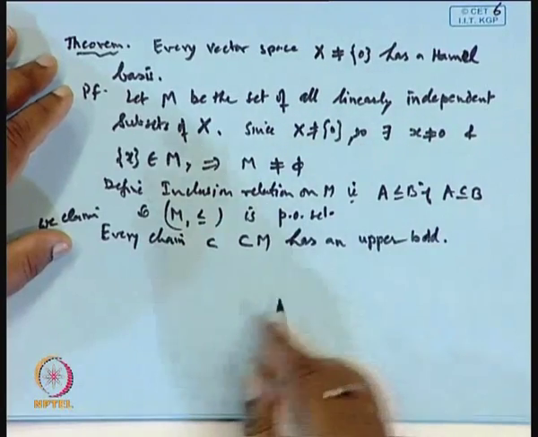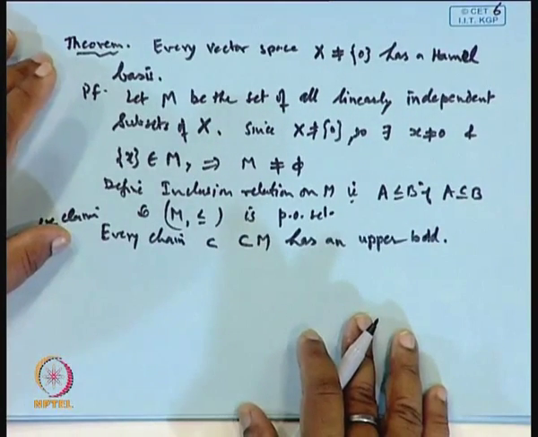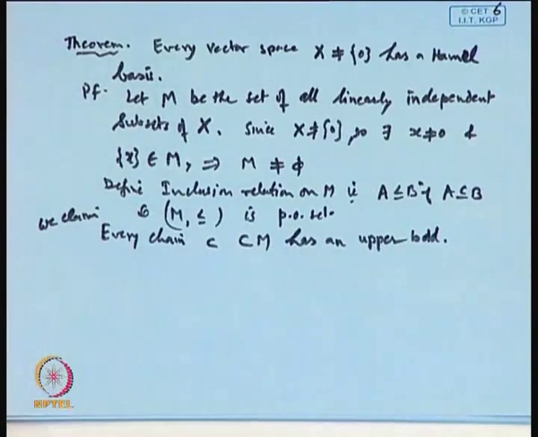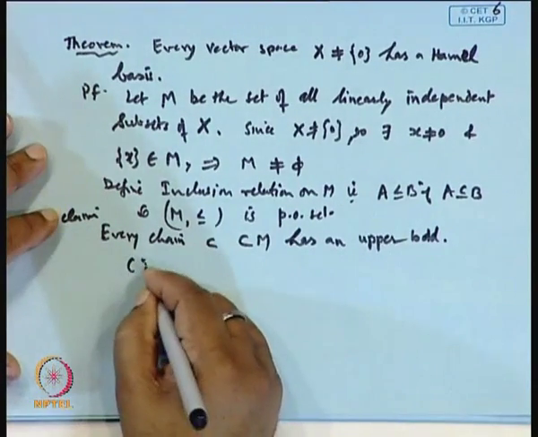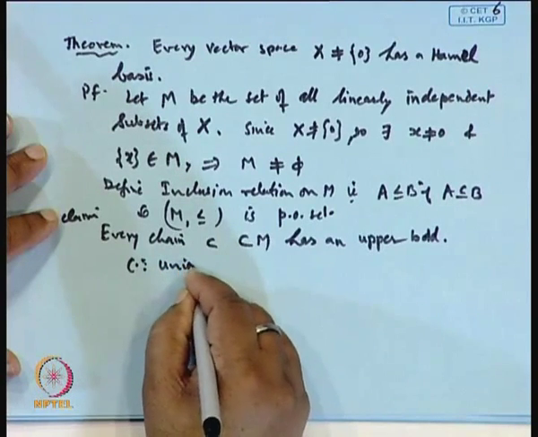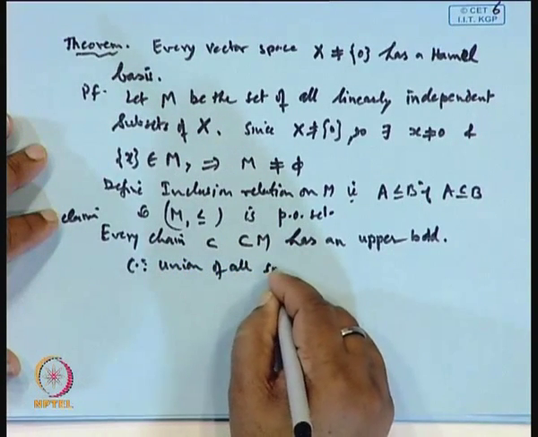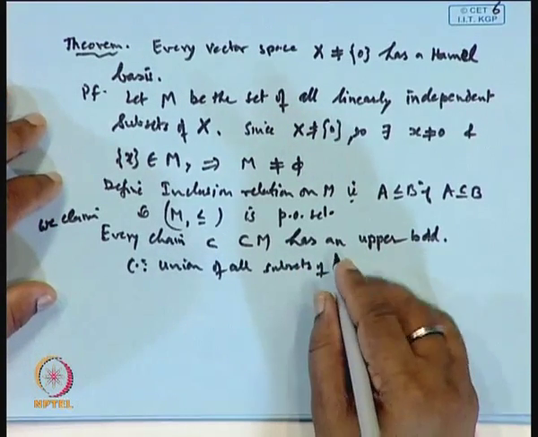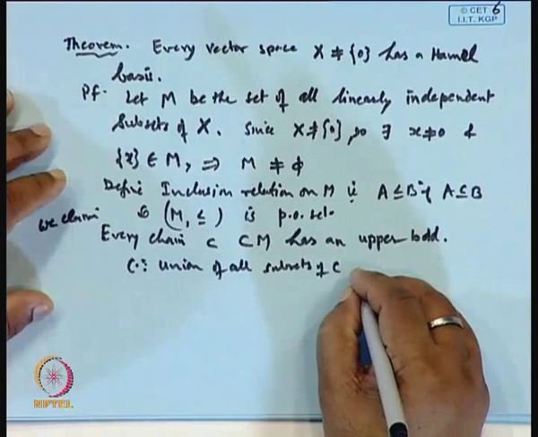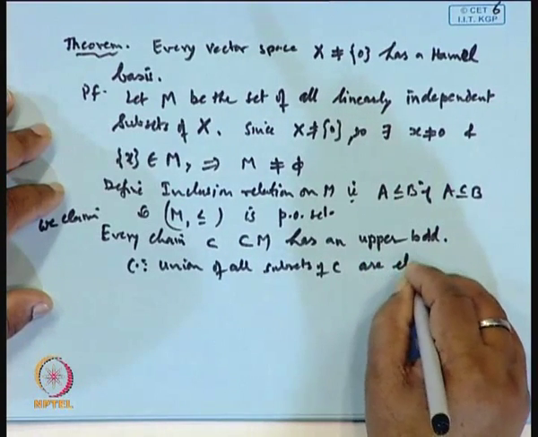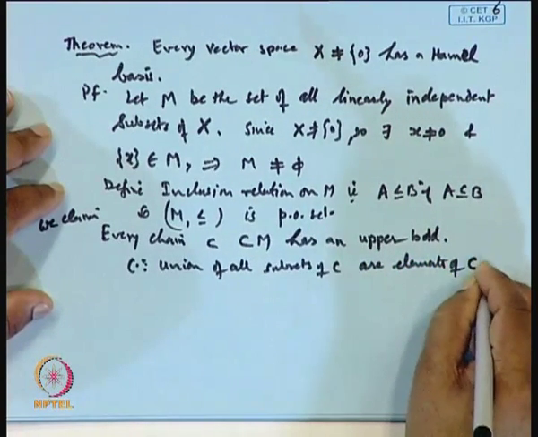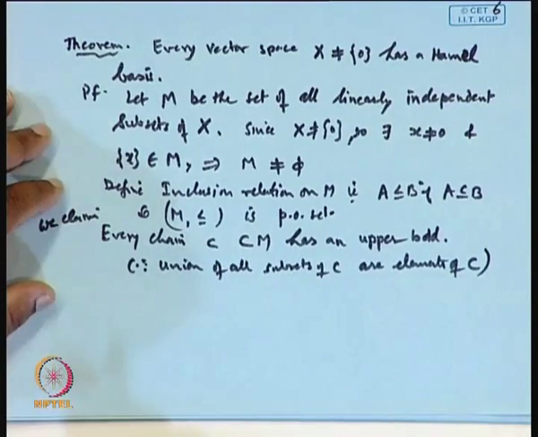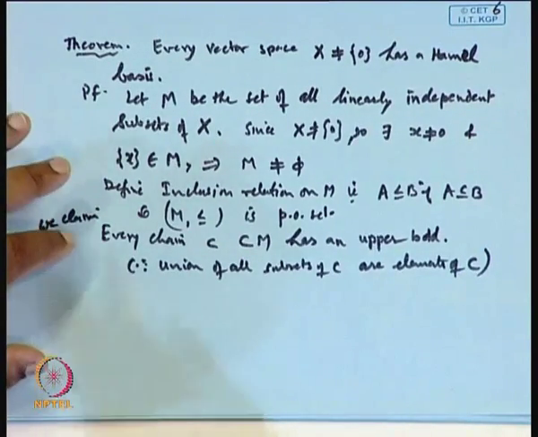This is possible because the union of all subsets of X which are the elements of C is again an element of M. So every chain has an upper bound.